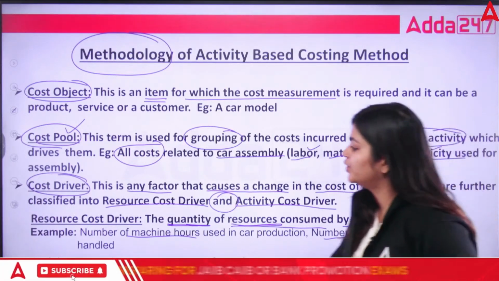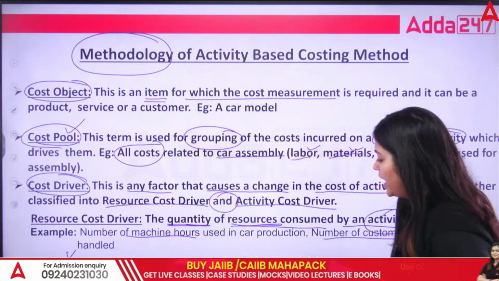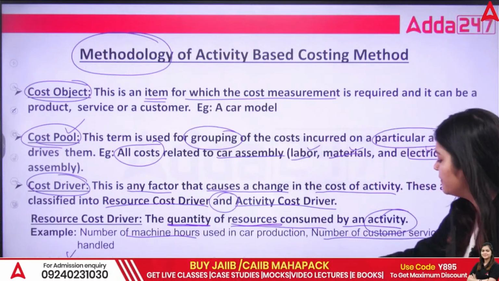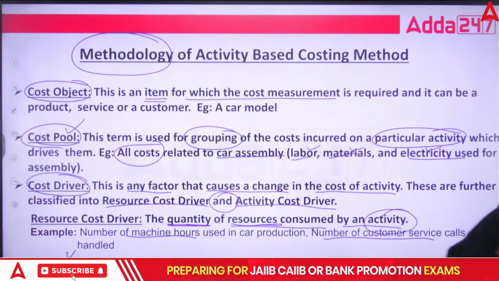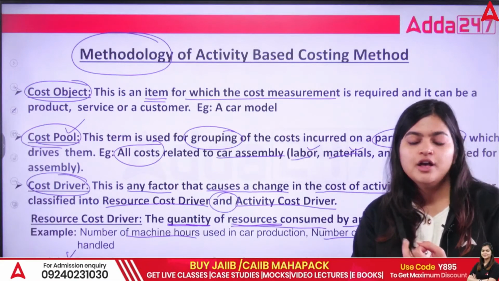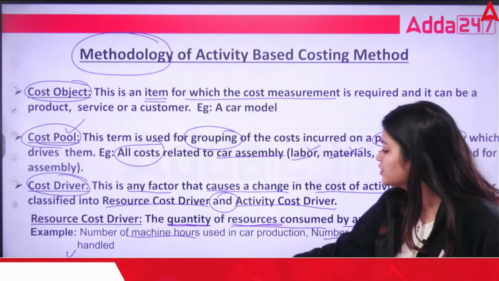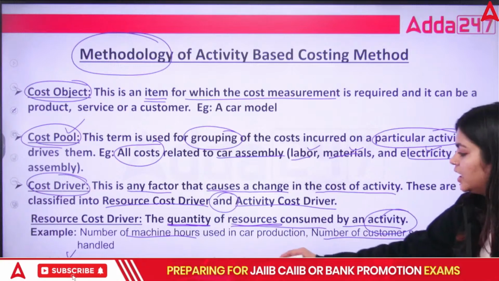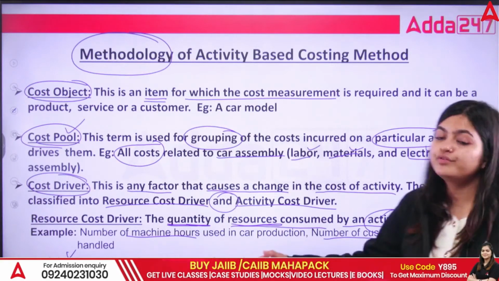And next, under cost driver, is the activity cost driver. This is the production, marketing or research expenses. Particular activity expenses. For research, for quality check, for assembly, those are your activity cost drivers. Like the number of loan applications processed in a bank, or the number of cars produced.